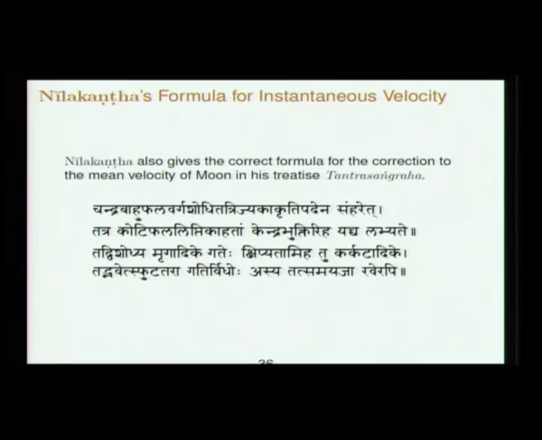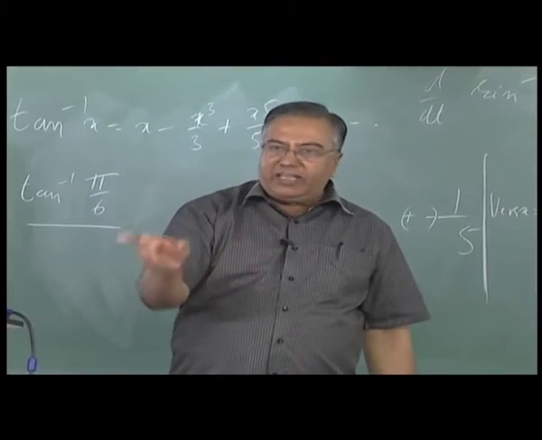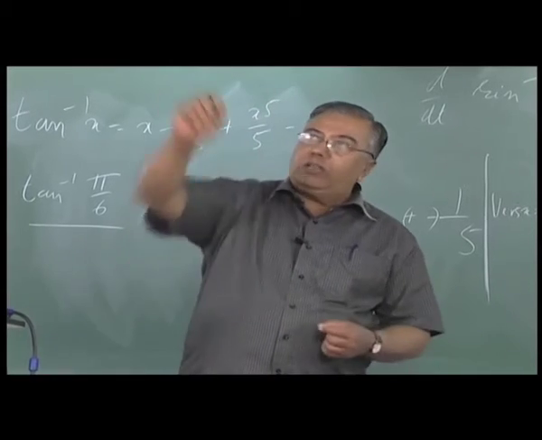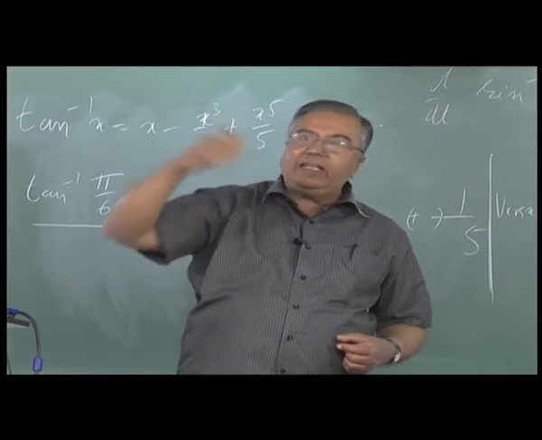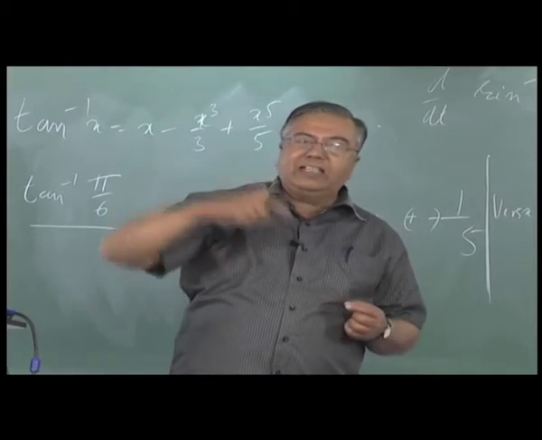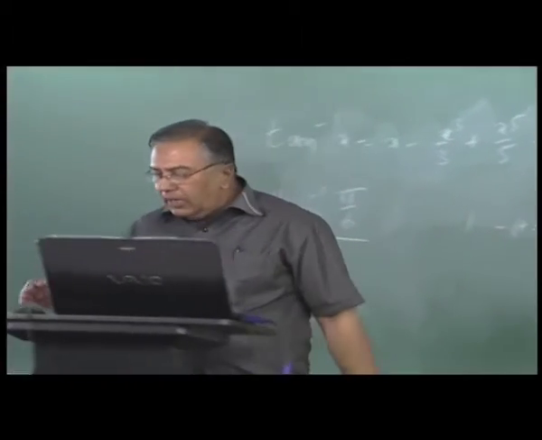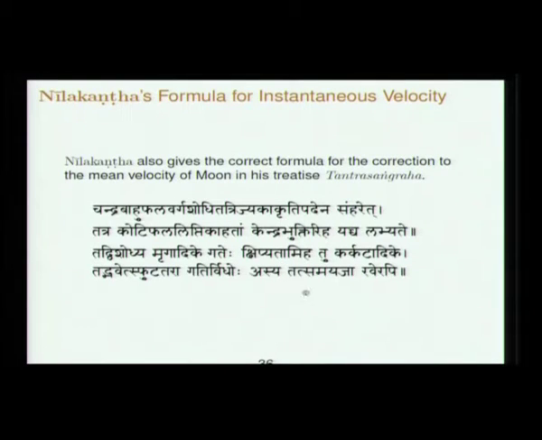The other aspect of the ellipse is the distance, which we were not considering at all. One is only working about the angular motion. You are looking at the stellar object, the planet, in the background of stars, and the actual distance of the planet is a different kind of issue. So in Tantra Sangraha, Nilakantha has quoted this verse, Chandrabahu phala varga shodhita trijyaka kriti pradena samharet.